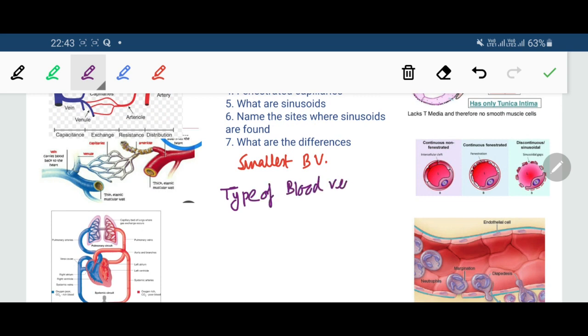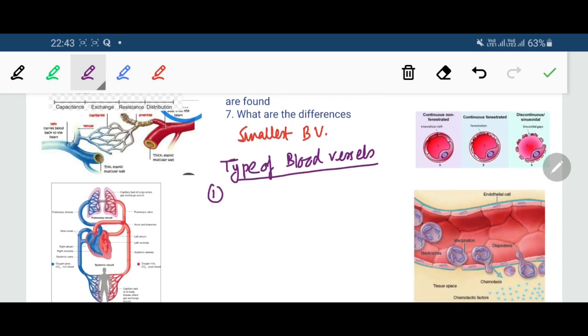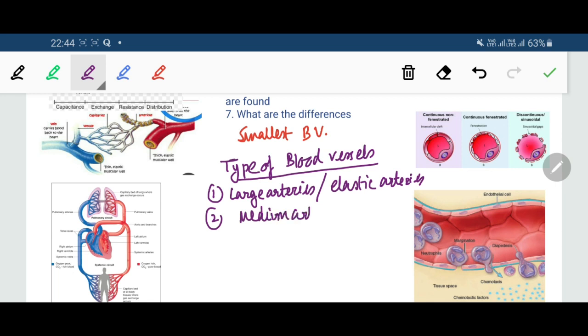Types of blood vessels are, number 1, the large arteries or elastic arteries, then number 2, medium arteries, which are known as the muscular arteries.